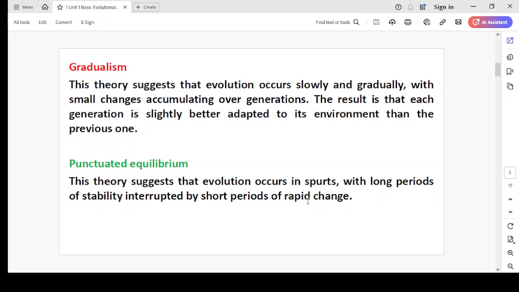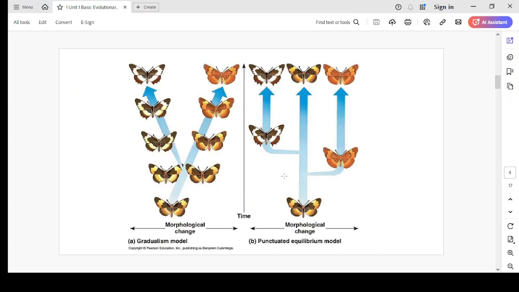So we can explain it through the diagram also. You can see through this diagram. One species is changing into another through gradual changes. In the second, there is punctuated equilibrium, means there is rapid change, stable for a long time, and then rapid change to another form. So that is the punctuated equilibrium model.